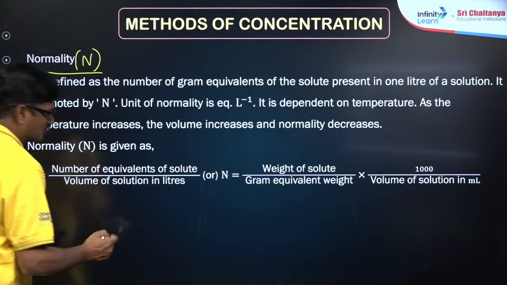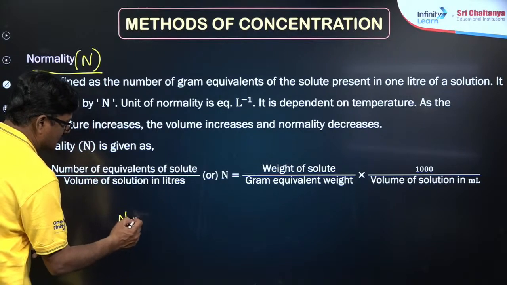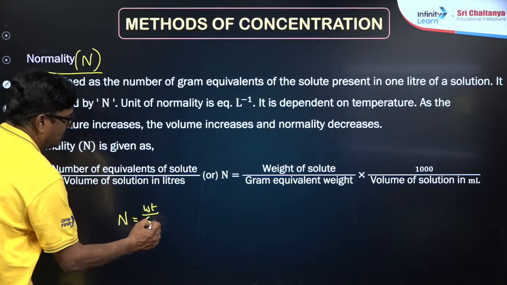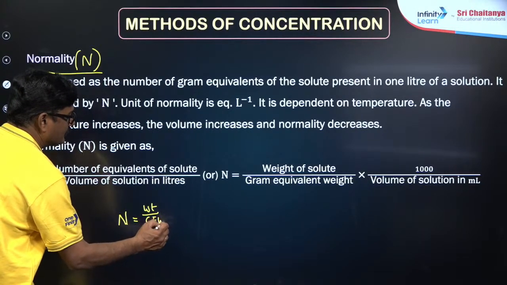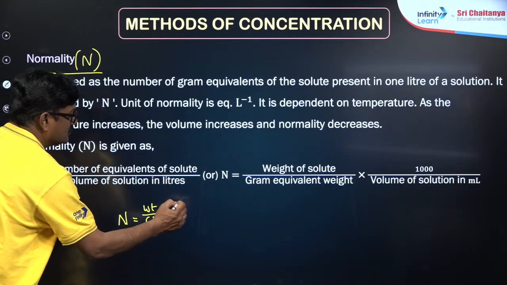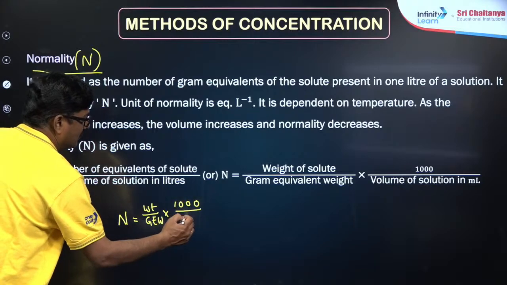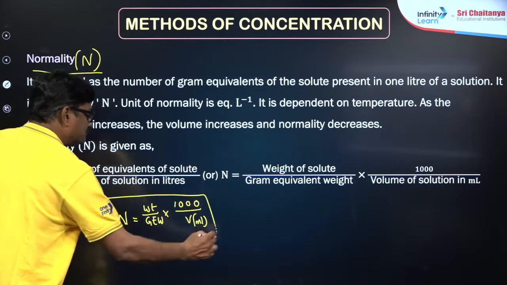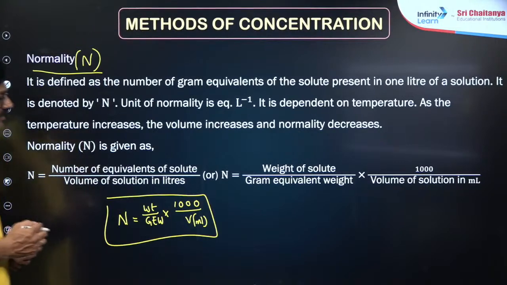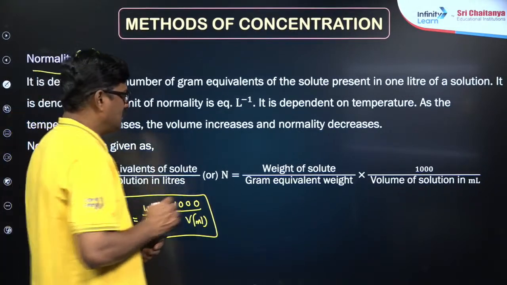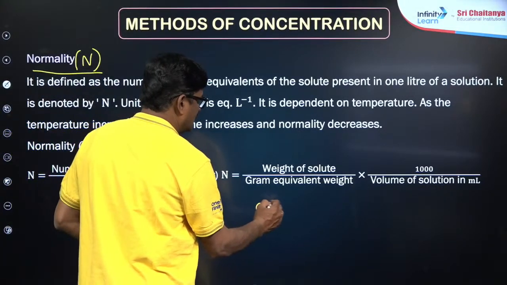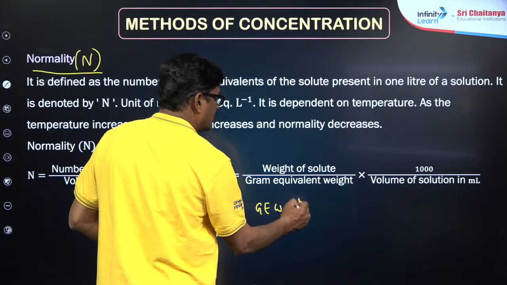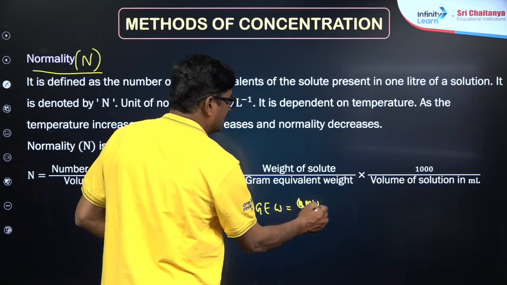normality. So normality is equal to weight of the solute by gram equivalent weight into 1000 by V in milliliters. Now comes the fact: gram equivalent weight is equal to gram molecular weight by n factor.